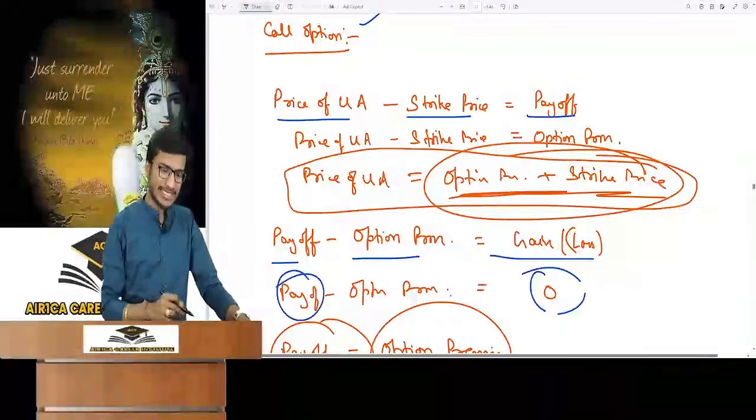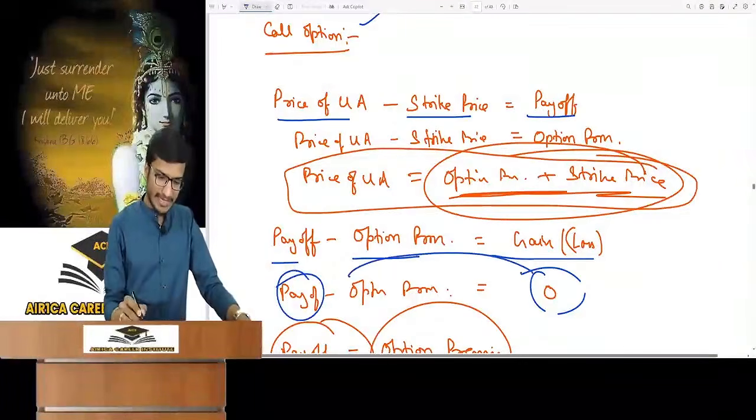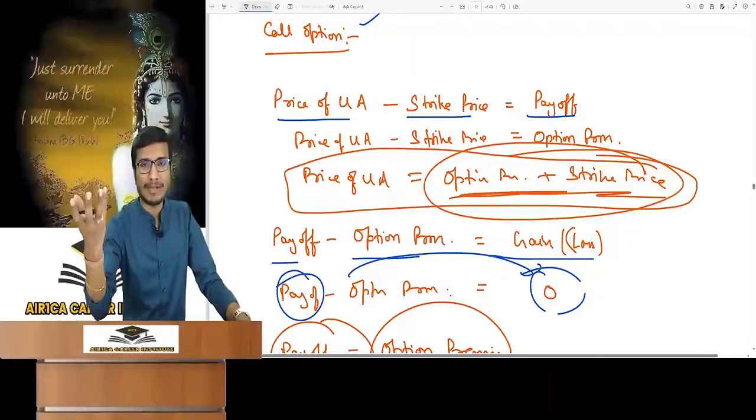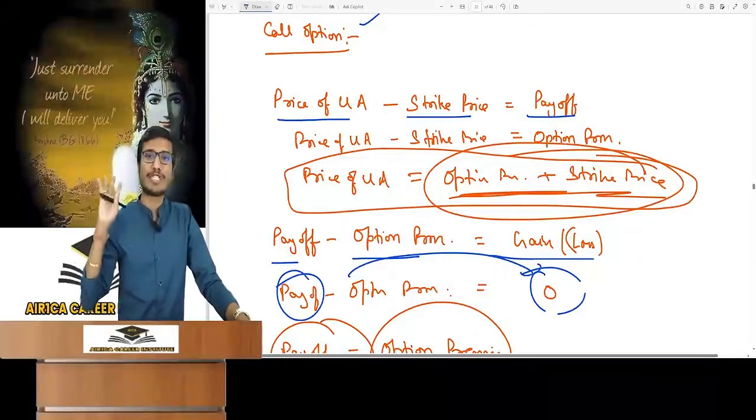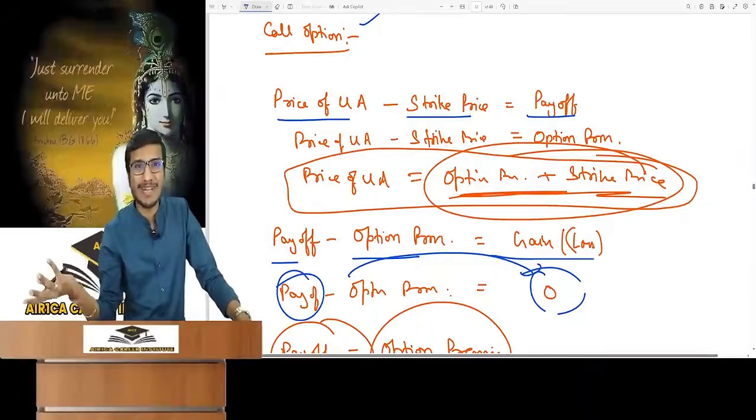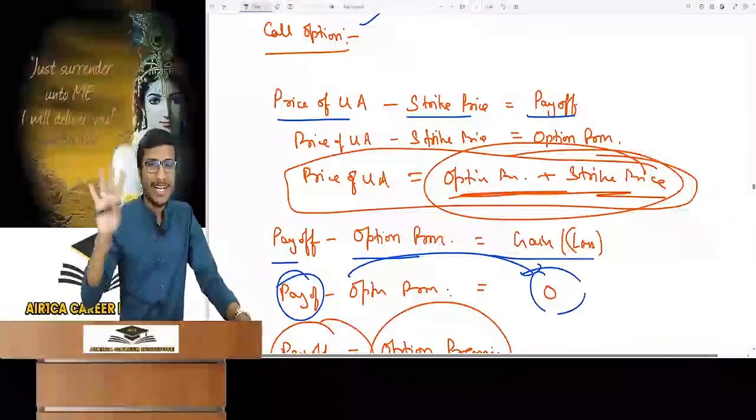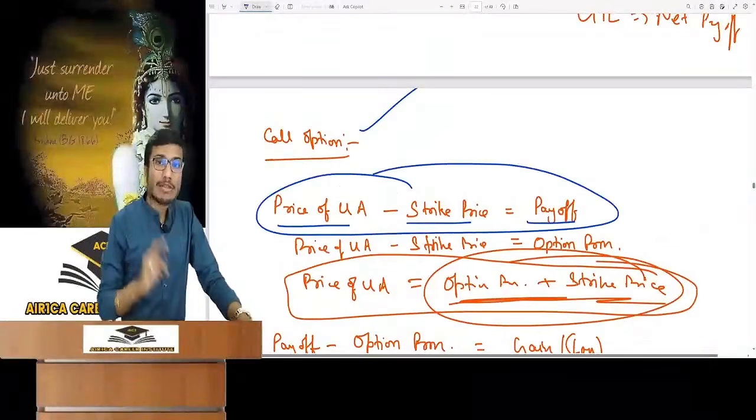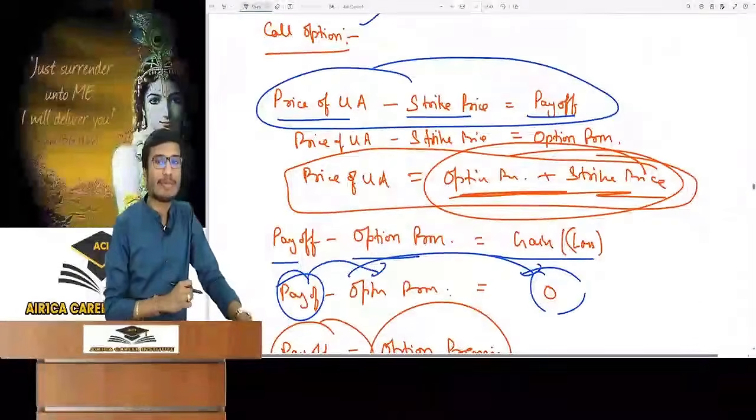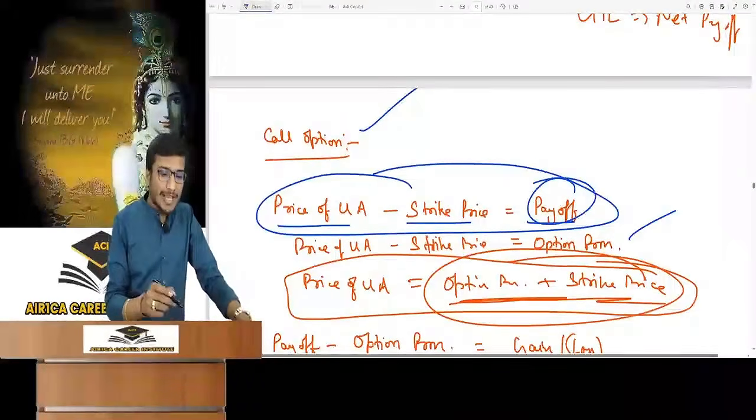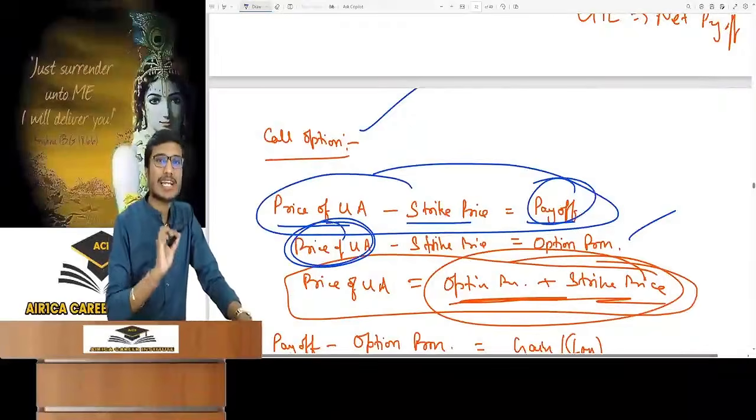So how much should the payoff be here? The payoff will be equal to the option premium. If the payoff is equal to the option premium, then gain or loss will be 0 for both the parties on maturity. If gain or loss is 0 for one party, then it is 0 for the second party also. So in this formula, the payoff is equal to the option premium, not 0. If I put the option premium instead of the payoff, what should be the price of the underlying asset on maturity?